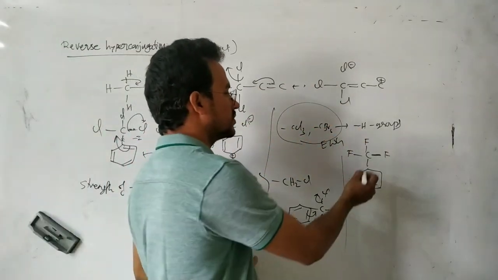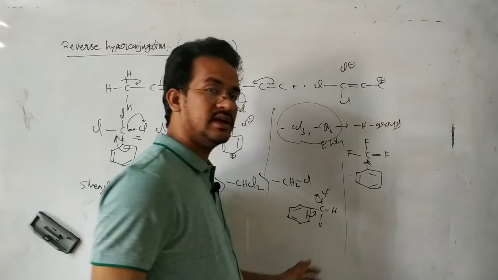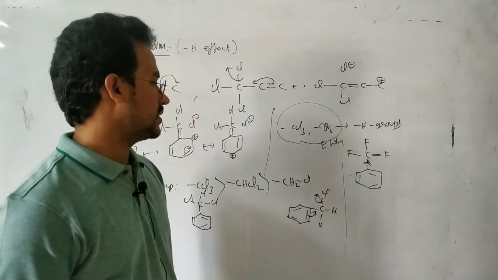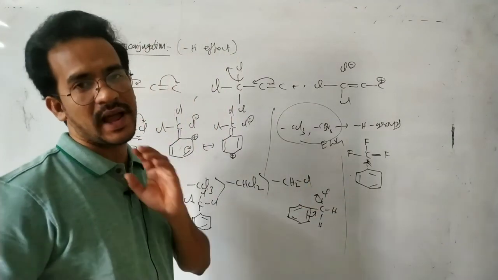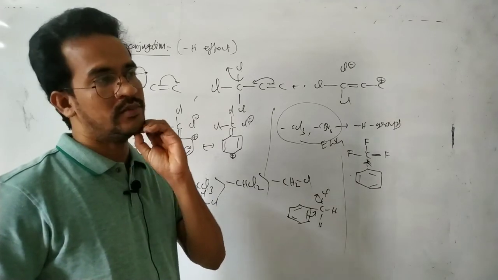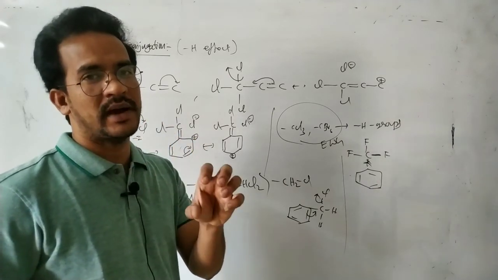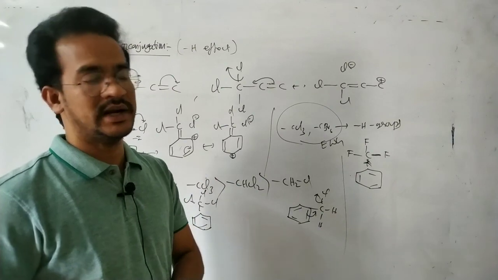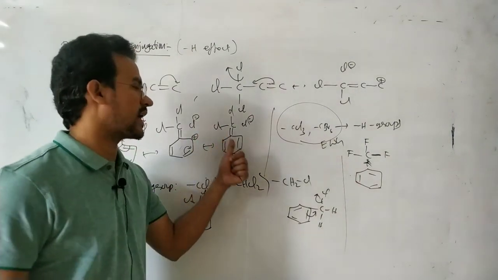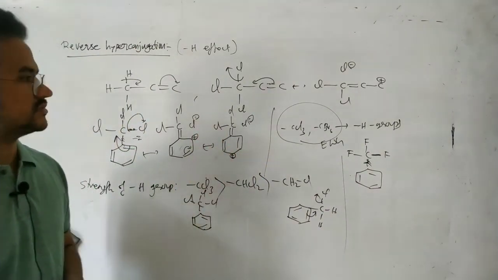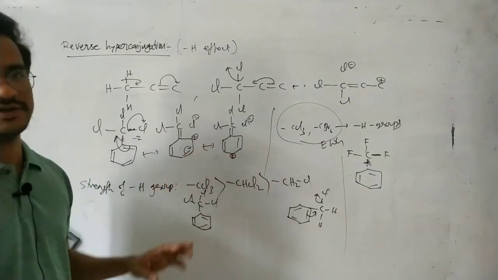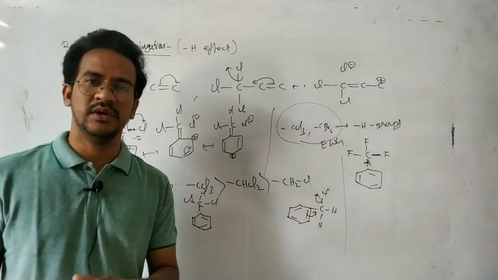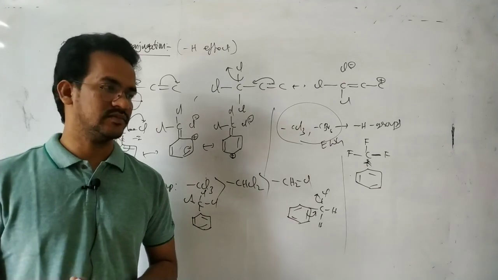But it is a very strong minus I group, stronger than the CCl3. Here also the CCl3 acts as an electron withdrawing group, explained by the reverse hyperconjugation, which decreases electron density at the ortho and para positions, but does not work at the meta position. That is about the hyperconjugation totally.